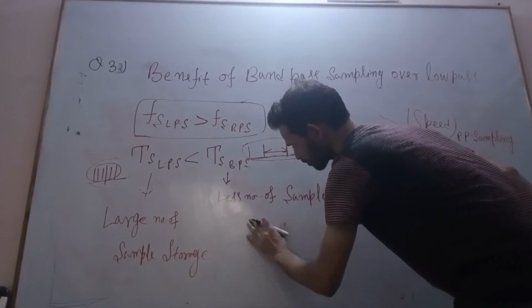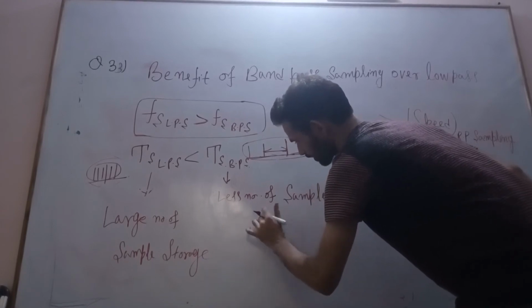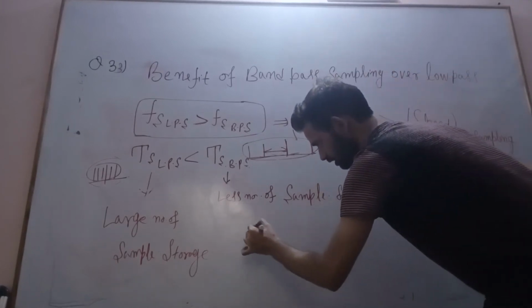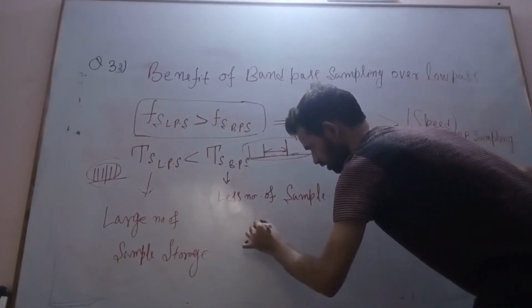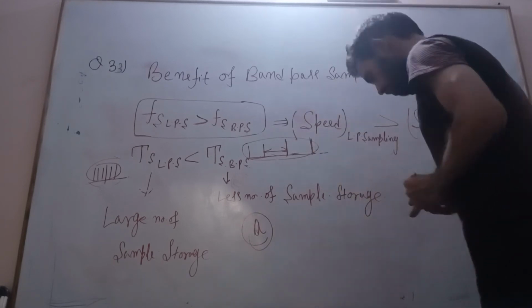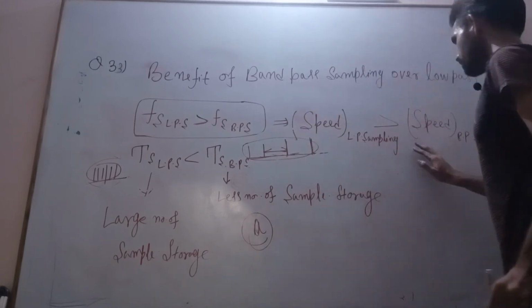So therefore, the answer is that it reduces the speed of the analog to digital converter, the A to D converter. For this question, option A is correct, because of what we have seen here.